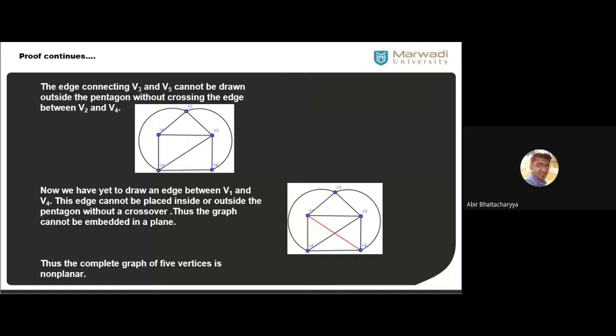So the first graph is K5 and the second graph is K33. It is a complete bipartite graph. These two graphs are known as Kuratowski's first and second graph. All right. So both graphs are specific, and the specialty is that both graphs are not planar.